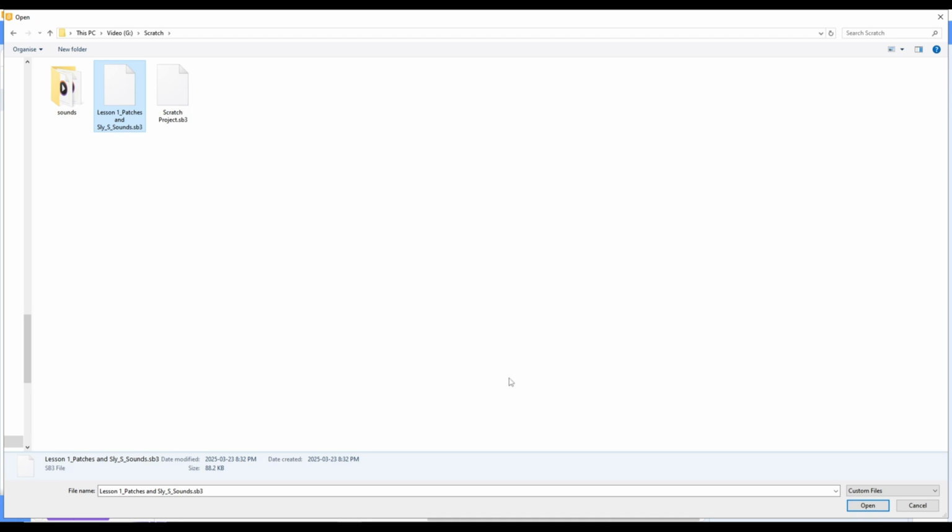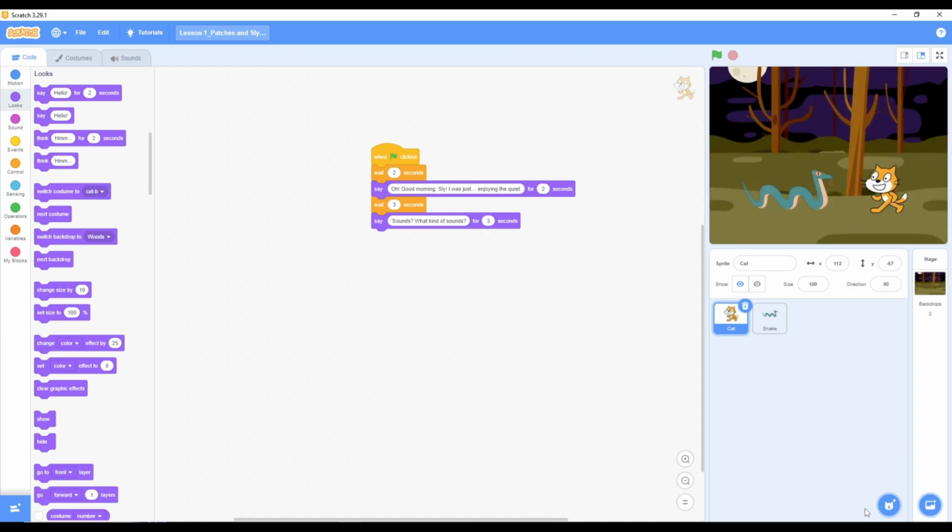Selecting and opening the project file. Click on the project file to select it. Locate the Open button in the bottom right corner of the window. Click on the Open button. Your saved Scratch project will now open in the Scratch editor, and you can continue working on it.